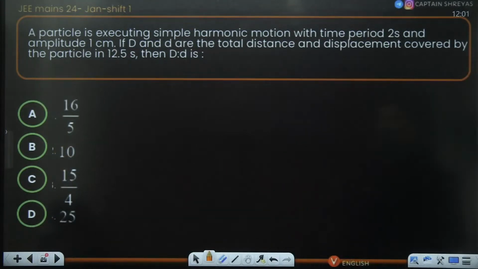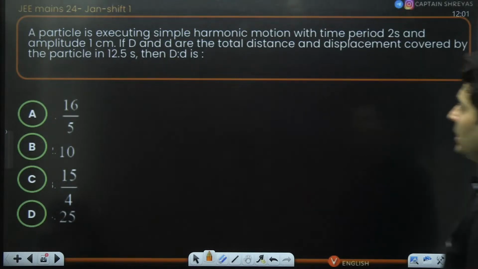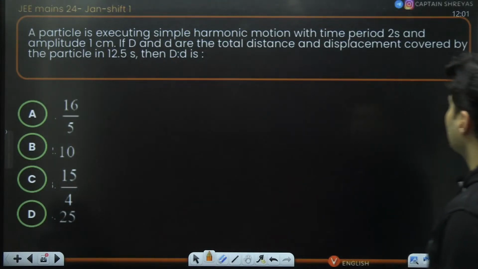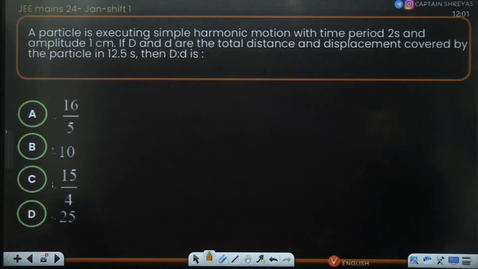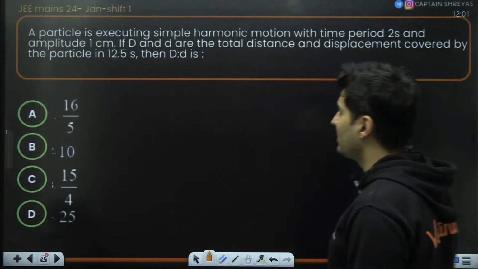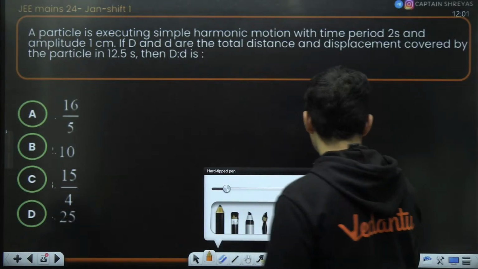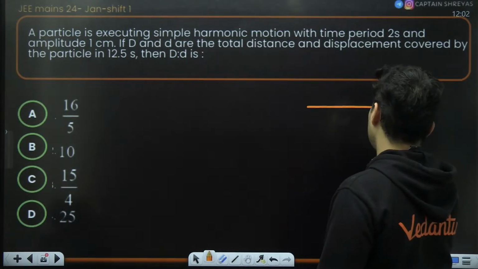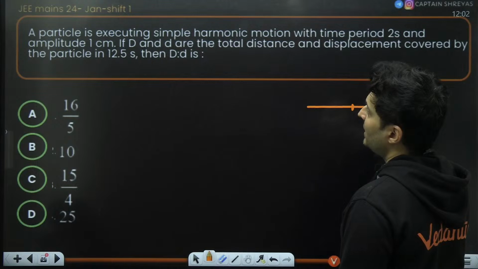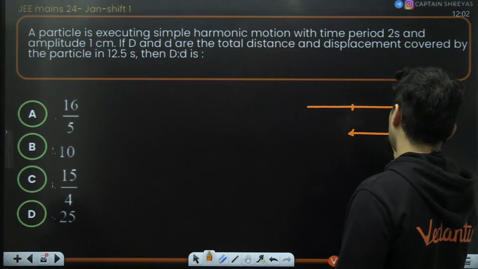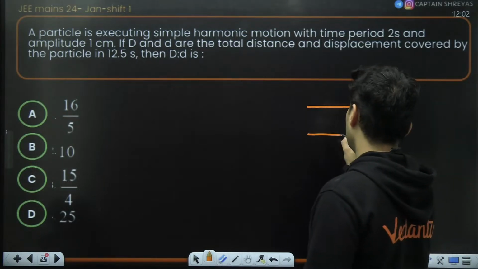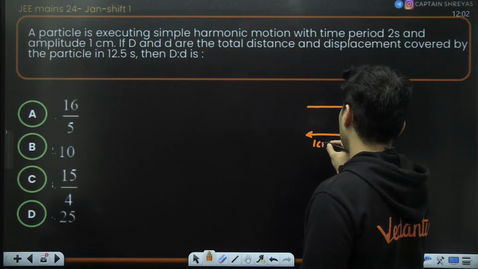There is an SHM and the time period is 2 seconds, amplitude is 1 centimeter. If D and d are the total distance and displacement, then in 12.5 seconds, what is the ratio of distance to displacement? Okay, let's understand this question. There is an SHM whose amplitude is 1 centimeter. So this is 1 centimeter. This is 1 centimeter.